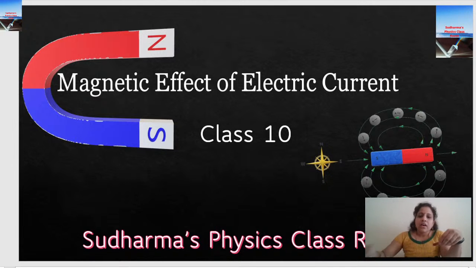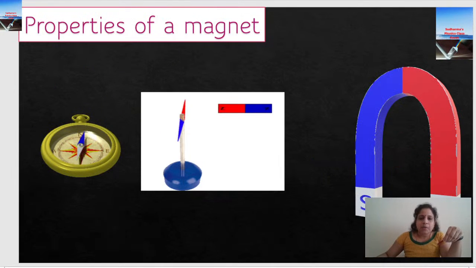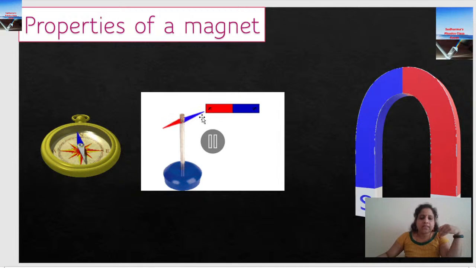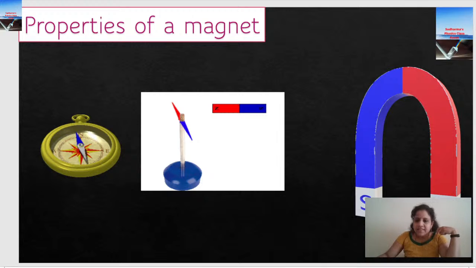Here we need to know what is a magnetic field and magnetic field line. Okay, so the basic property of magnetism, let me show once again. See here we have a compass needle. What is a compass needle actually? Compass needle, it's a magnet. It's a magnet by itself, and all the properties of magnets that we learn or experience are applicable for a compass needle also.